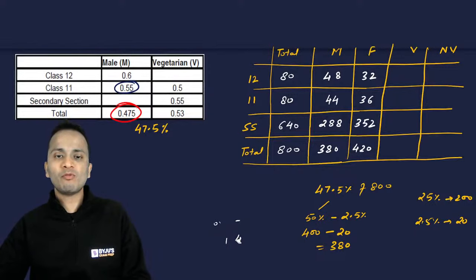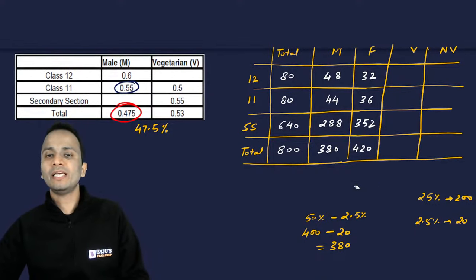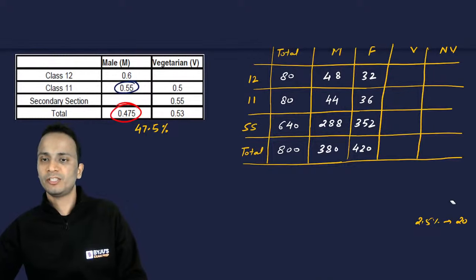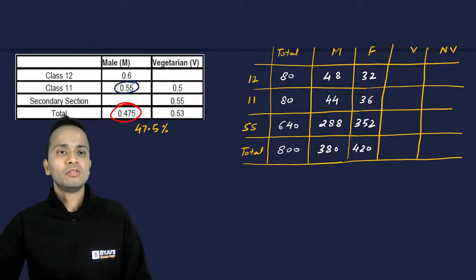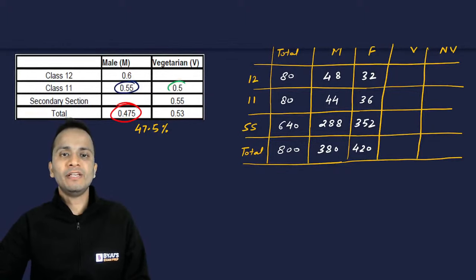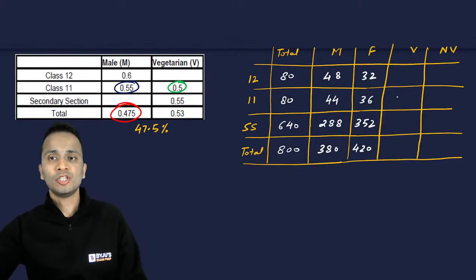Now the similar way, I will be calculating the number of vegetarians and non-vegetarians. All right, so number of vegetarians and non-vegetarians, let's move to that. Now, in class 11, the number of vegetarians is 50 percentage. So vegetarians will be 50 percentage of 80. So that will become 40.